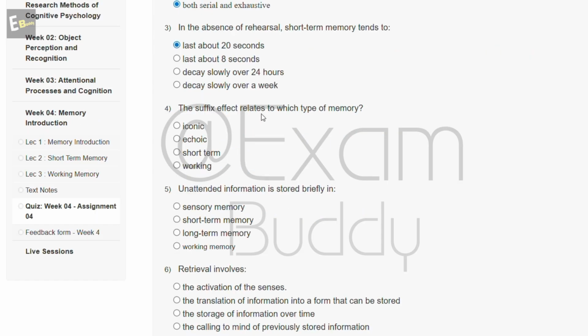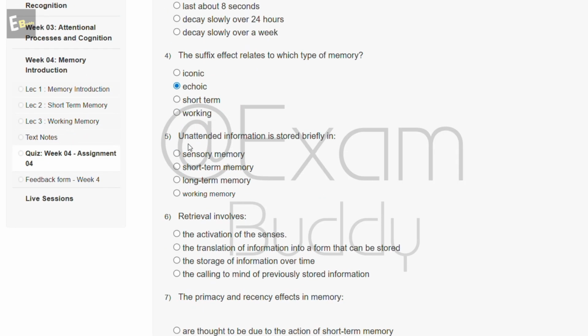Question number 4. The effect relates to which type of memory? Option A, iconic; option B, echoic; option C, short term; option D, working. And the answer is option B. Question number 5. Unattended information is stored briefly in option A, sensory memory; option B, short term memory; option C, long term memory; option D, working memory. And the answer is option A.